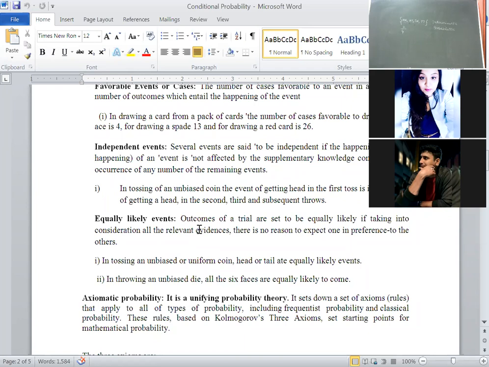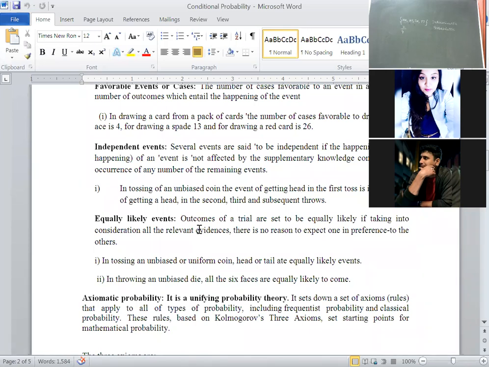The exact definition, what should he or she write? The happening of an event does not depend on the happening of the other event is called independent event. For example, we can take tossing of a die. When I threw a die, the first time I got the outcome as 6. The second time also I threw a die under similar conditions, and I got the outcome as 6.